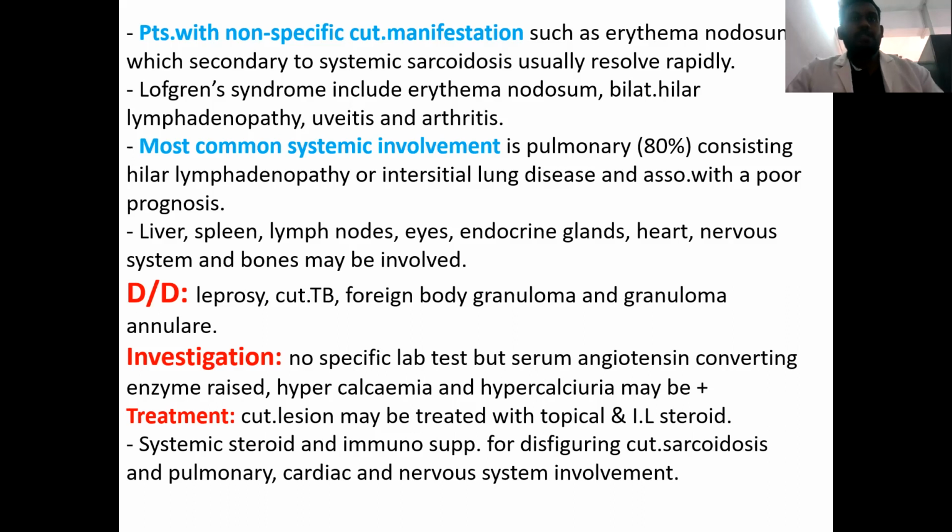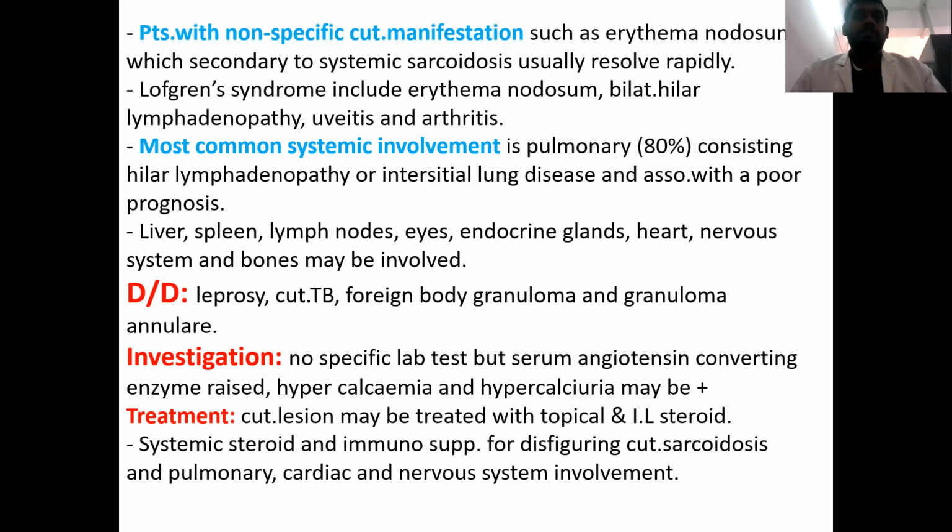Pulmonary involvement will be in the form of hilar lymphadenopathy and interstitial lymphocytic disease. If pulmonary involvement is present, it is associated with a worse prognosis. Differential diagnoses for cutaneous sarcoid include leprosy, cutaneous tuberculosis, foreign body granuloma, and granuloma annulare.